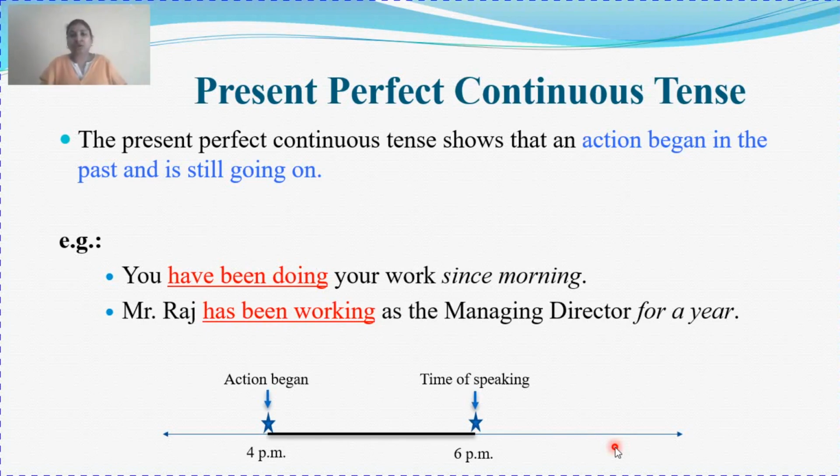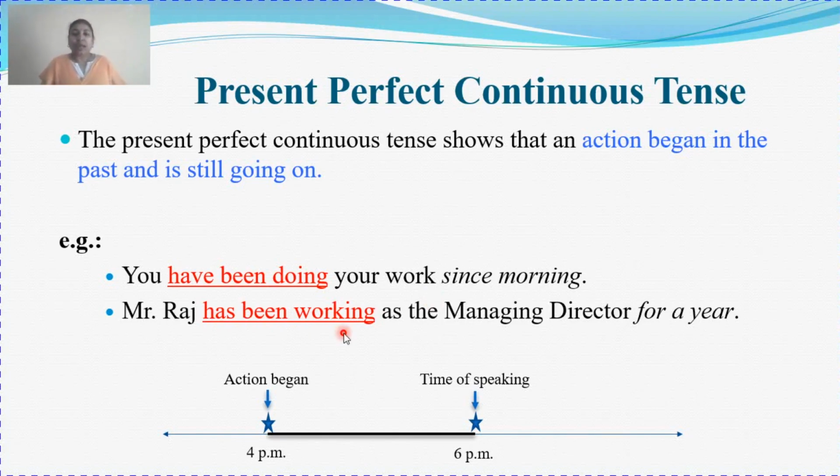Means the action is not yet over, and when it will be over in the future is also not clear. So examples are: you have been doing your work since morning. Means you started your work in the morning, but you are still continuing. You have not finished your work as yet, and we don't know when that work is going to get over.